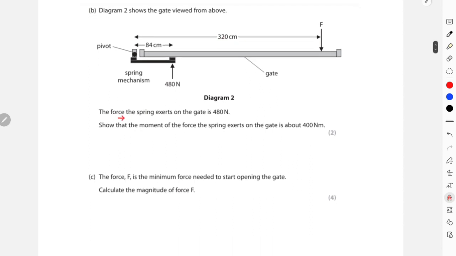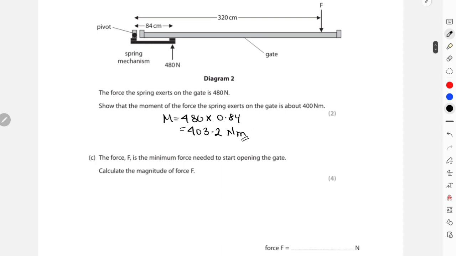We need to show that the moment of the force the spring exerts on the gate is about 400 newton meters. That is basically 480 multiplied by the distance. So moment is 480 multiplied by 0.84, and that is going to be 403.2 newton meters, and that is approximately the given value, right?